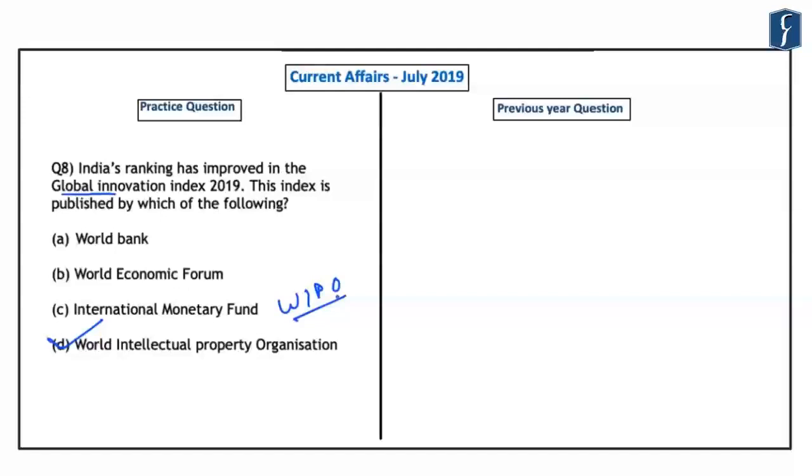So again, it needs to be reiterated that questions have been asked regularly based on important indices in almost every year in the preliminary examination. And that is why these indices are extremely important, and you should go through the prelims compass of Indian economy to have a grip on important indices which are released by important international organizations like the World Economic Forum, World Bank, International Monetary Fund, and World Intellectual Property Organization. After this, let us take up the next question.